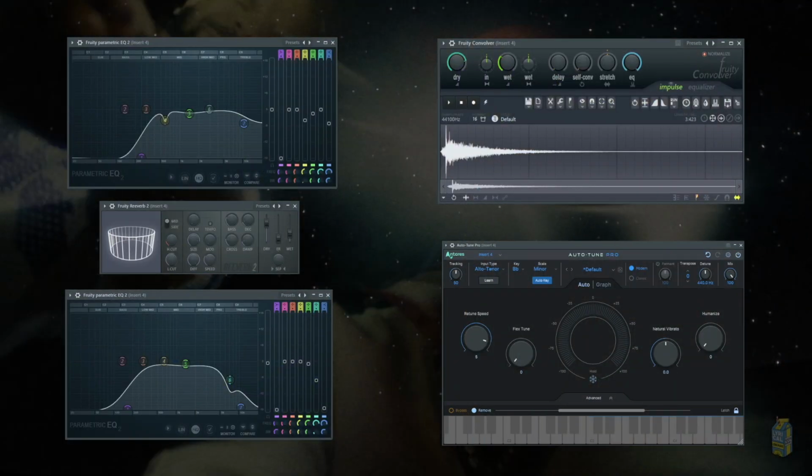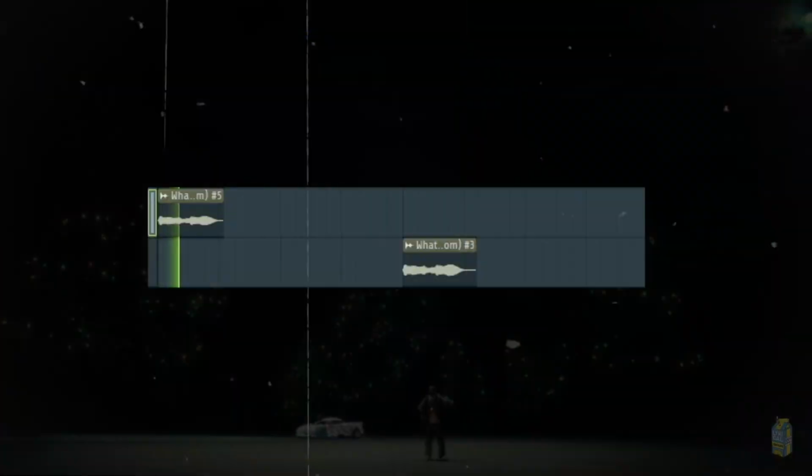As you've seen, we've used Fruity Slicer twice in this video, for the Mafia sample as well. This is because Jahaan Sweet likes to incorporate that choppy bounce into his samples. Next, we added a vocal which we recorded using this mic here. We added this stack of effects to give it a reverb sound and selected these chops.